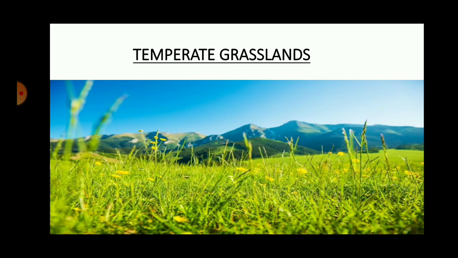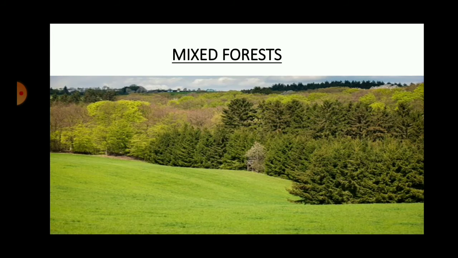Then you have temperate grassland. See, there was tropical grassland and there is temperate grassland. Here again there will be grass, but the grass will not be as tall as the one found in the tropical area. Generally these grasslands are found in the colder areas, colder climate, and trees will be scattered far and wide. Buffalo grass, clover, wild indigos, these are some of the examples of the grasses that are found in this temperate grassland.